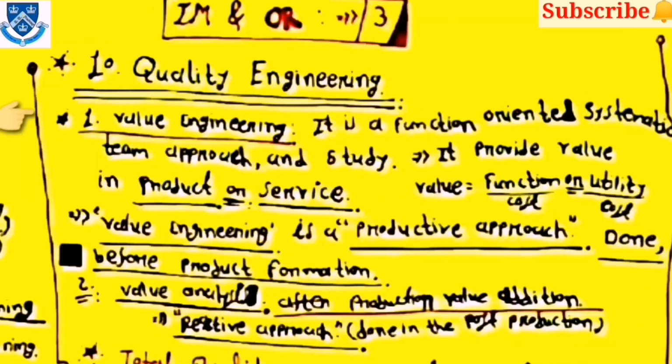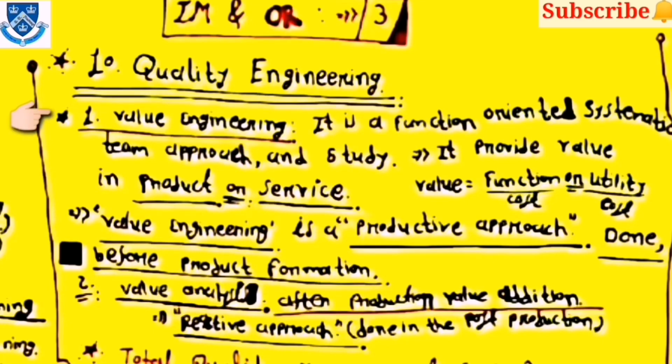Then the last chapter is quality engineering. From this chapter, mostly 1 mark questions are asked in the CAT examination. First one is value engineering. It is a function-oriented, systematic team approach and study, and it provides value in a product or service. Value is equal to function per cost, or you can say utility per cost.